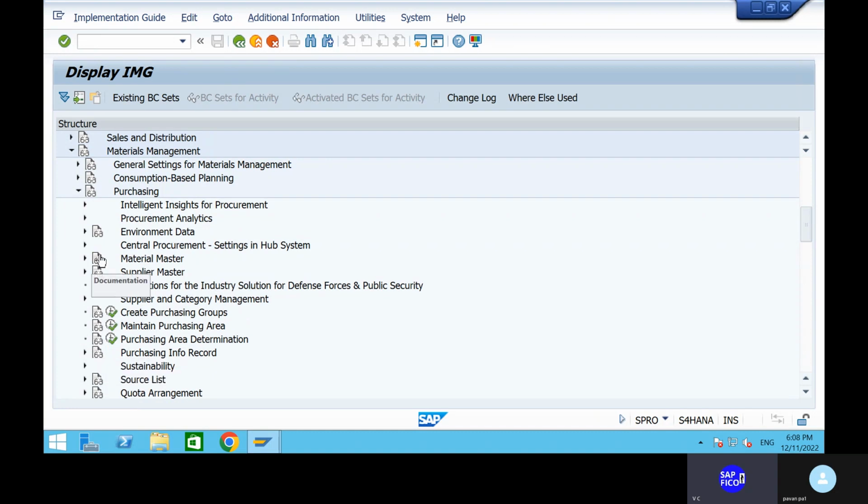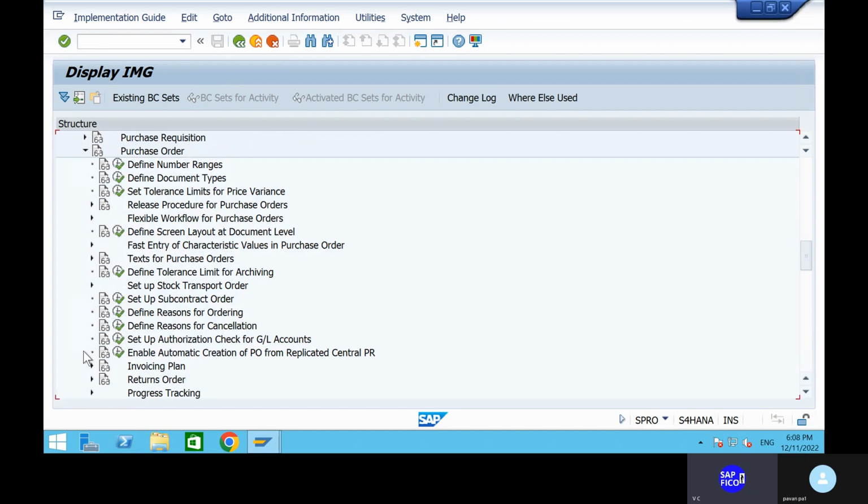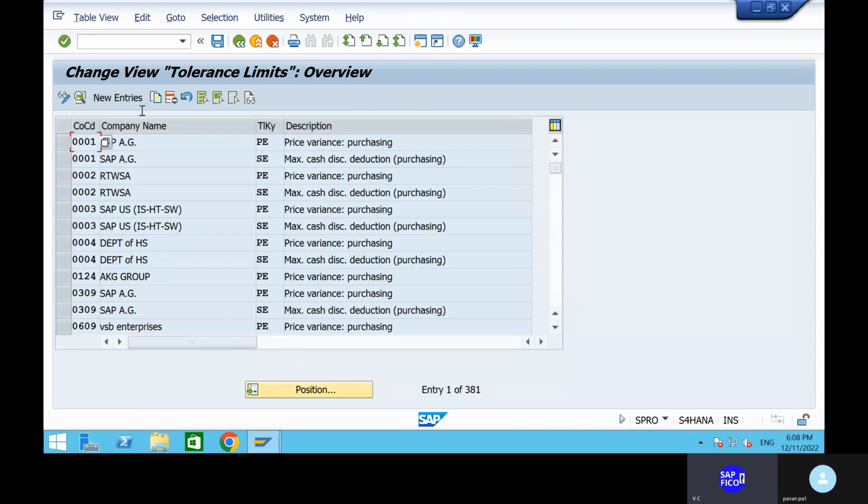Can you go to the purchase order? Purchase order is there, right? So in this thing, we have set tolerance limits for price variance, right? Take out that thing. Set tolerance limits for price variance. Okay, then what we need to do here? Can you select these things, Pawan? PE is the price variance and maximum cash discounts for the deductions and all, PESE.